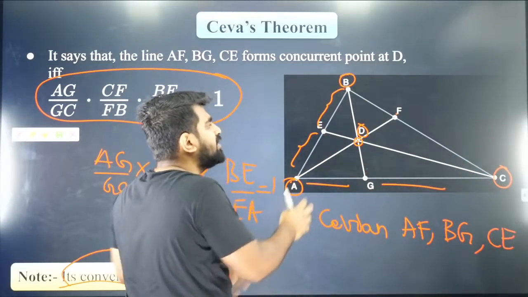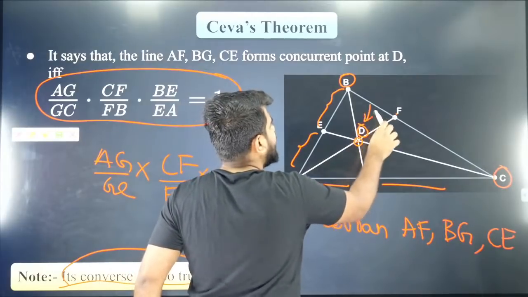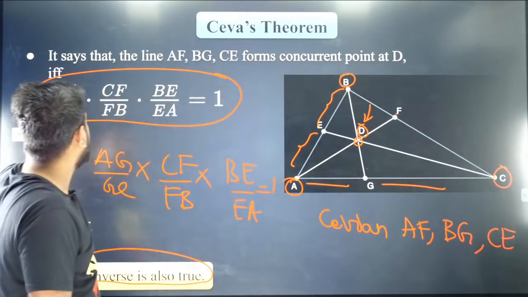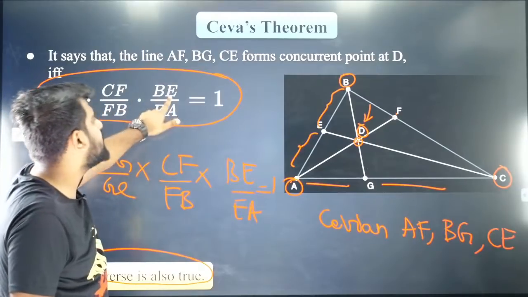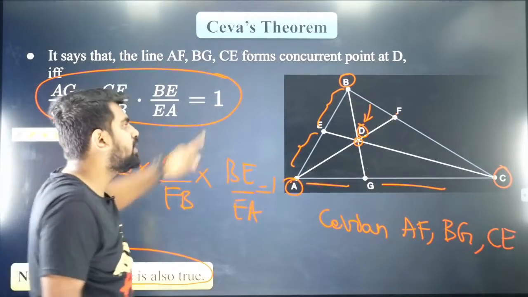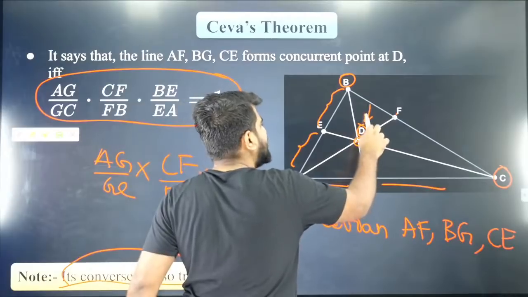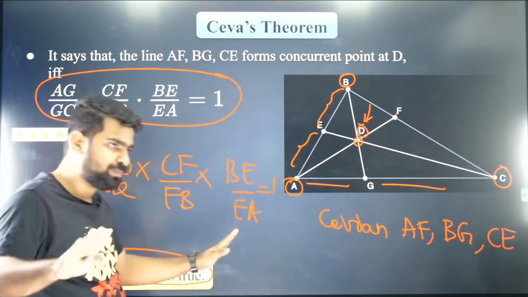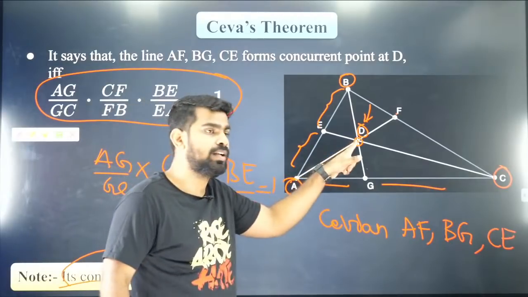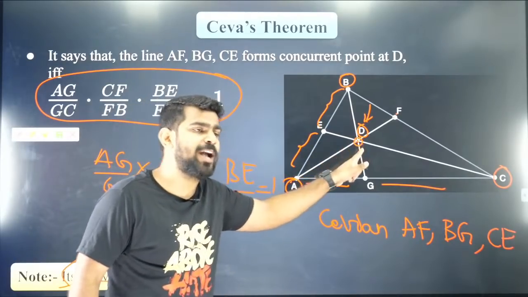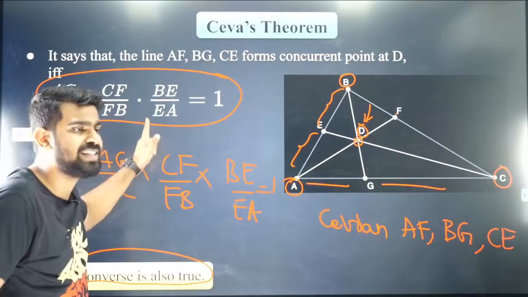And to check whether three cevians are meeting at a point, I will have to check this. If this relationship is satisfied, then the three cevians will meet at a point, otherwise no. It is not necessary for three cevians to meet at a point. But if they meet at a point, then this relation has to be satisfied.